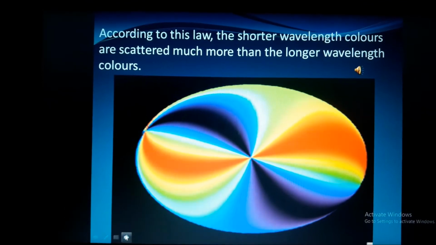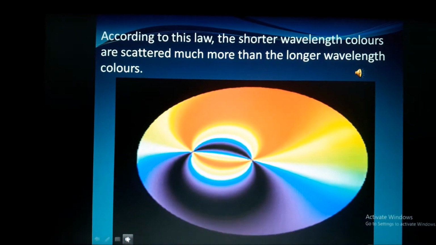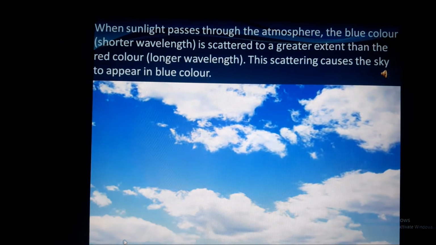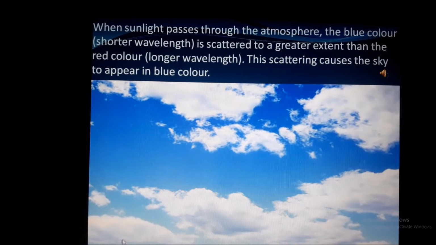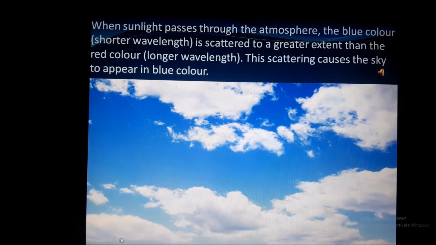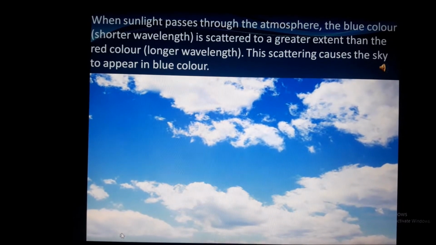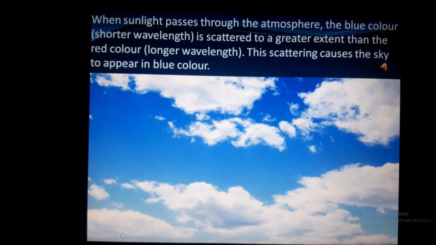According to this law, the shorter wavelength colors are scattered much more than the longer wavelength colors. When sunlight passes through the atmosphere, the blue color of shorter wavelength is scattered to a greater extent than the red color of longer wavelength. This scattering causes the sky to appear blue.